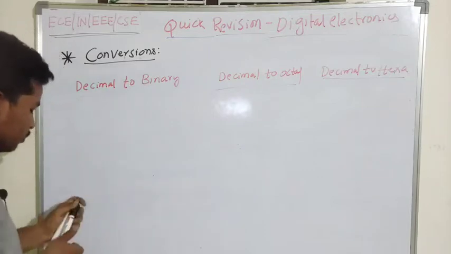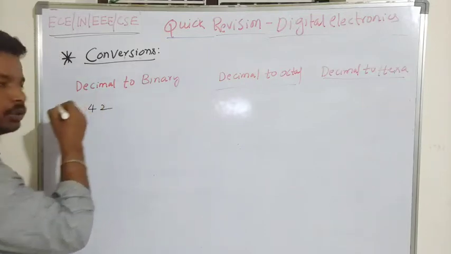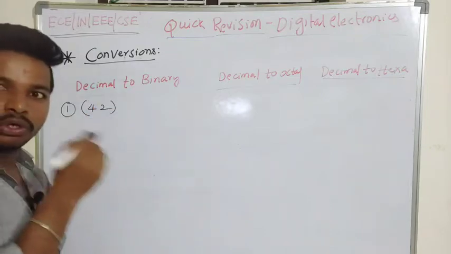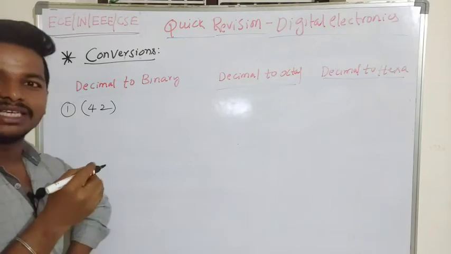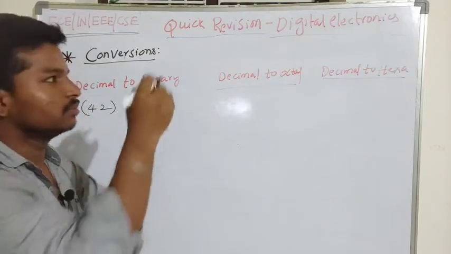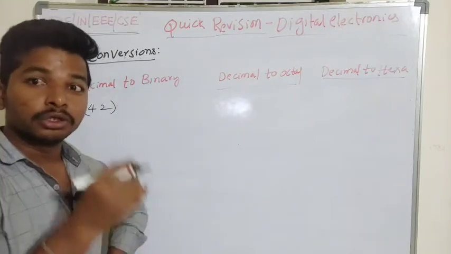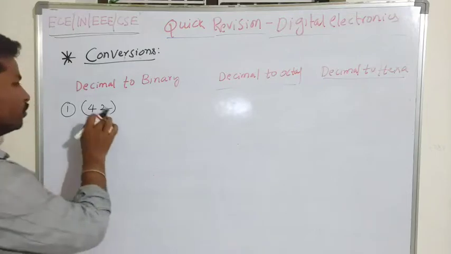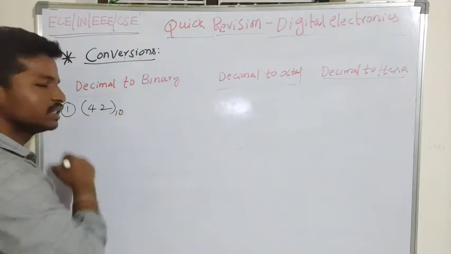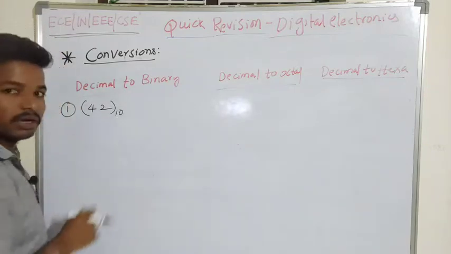What are the number systems available here? If I want to convert the number 42, to know whether the given number is in the decimal, octal, or hexadecimal number system, I have to verify the given radix. If I mention here 10, then the given number is in the decimal number system.